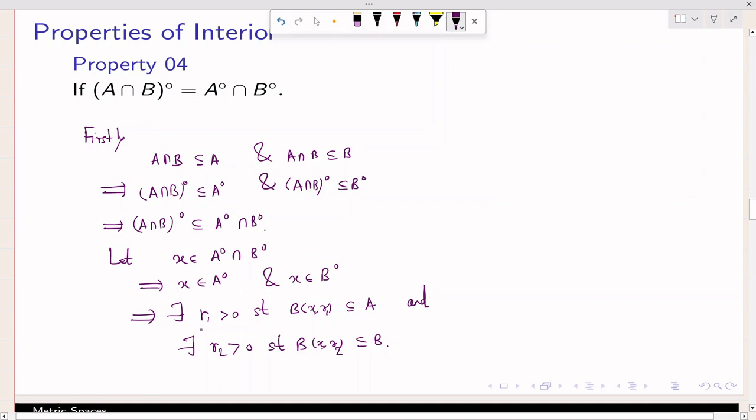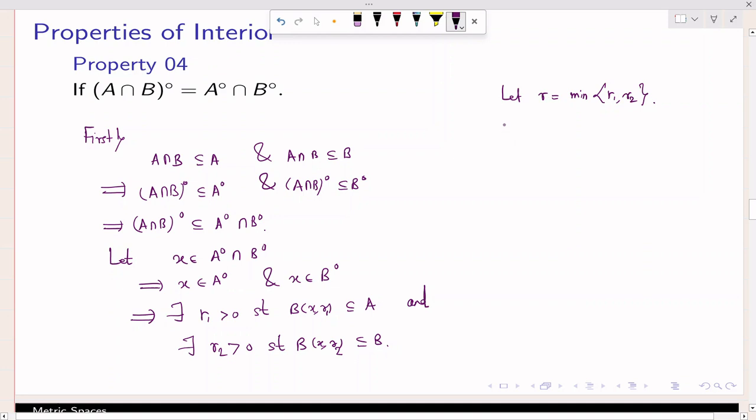So now for radius r1, the open ball is contained in A, and for radius r2, the open ball is contained in B. So what could be the radius for which the open ball will go in both? We have to choose the minimum radius. So let r equal the minimum of both of these radii, r1 and r2.